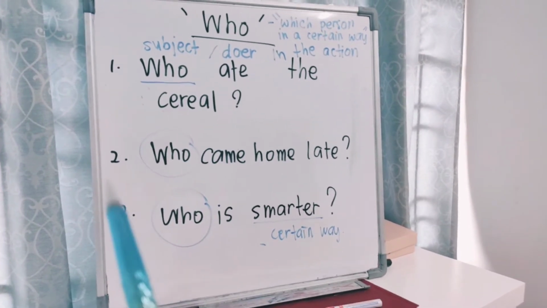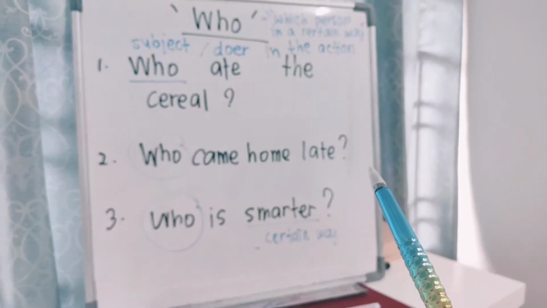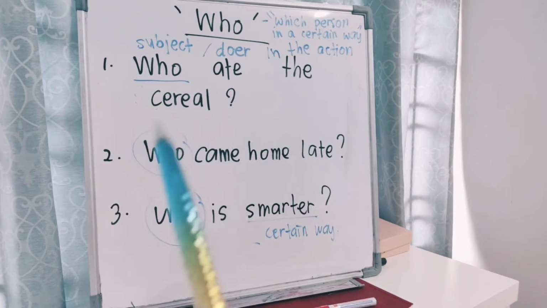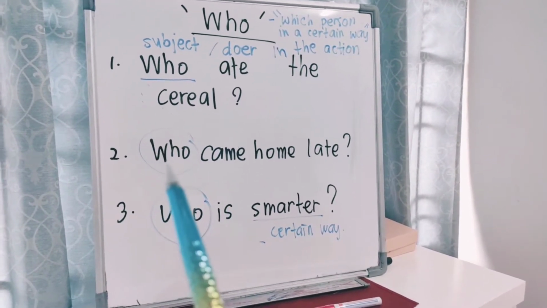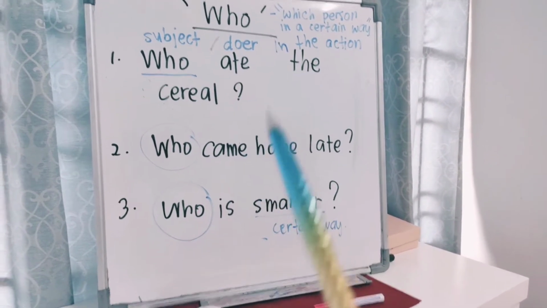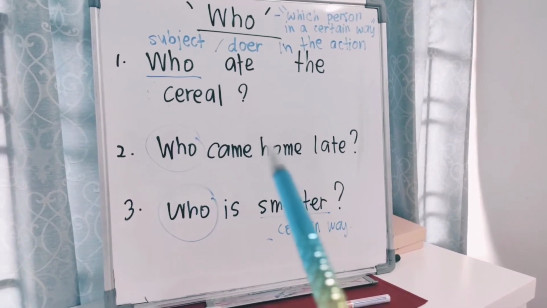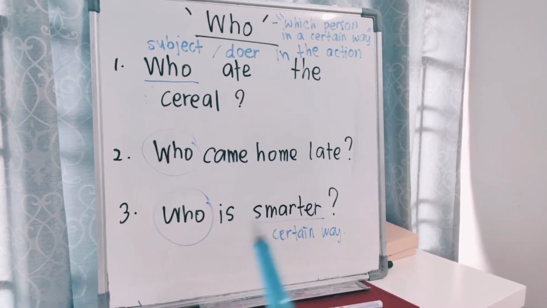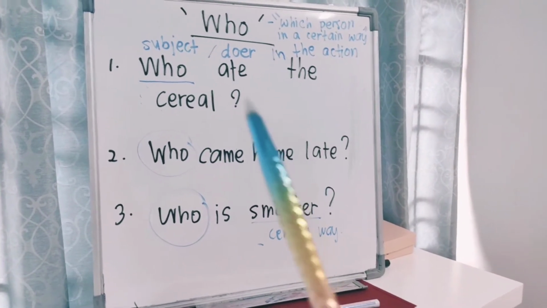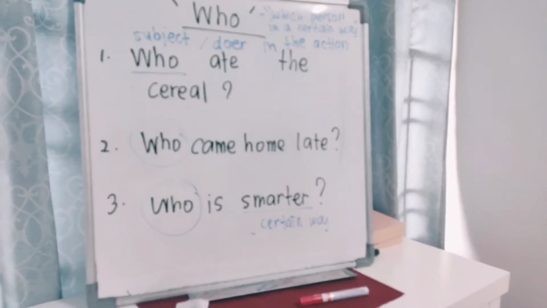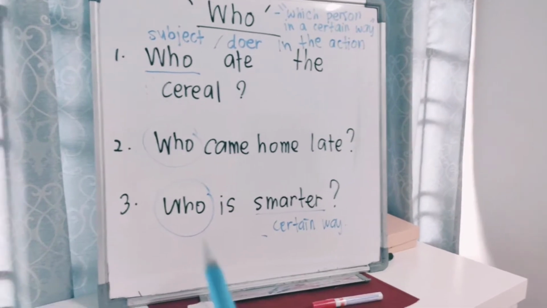Number two. Who came home late? Again, who here is the subject. We're looking for the subject here. The action here is came home late. The answer can be, my father came home late. So my father is the doer in the action. Alright, we use who.